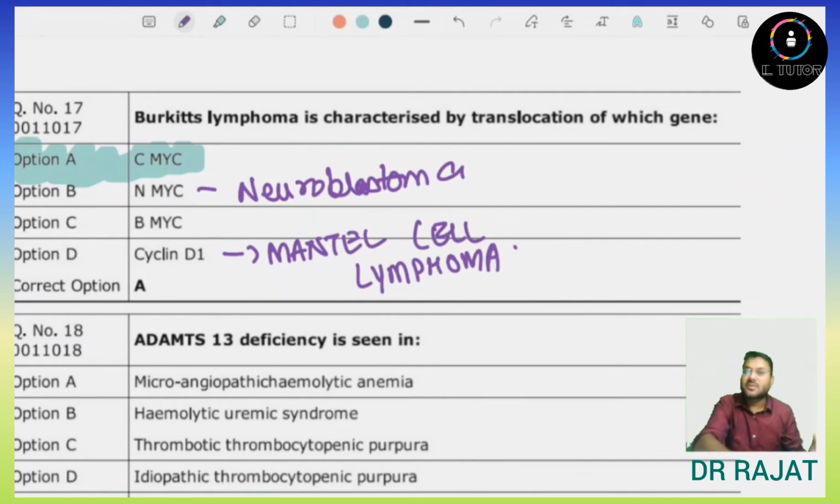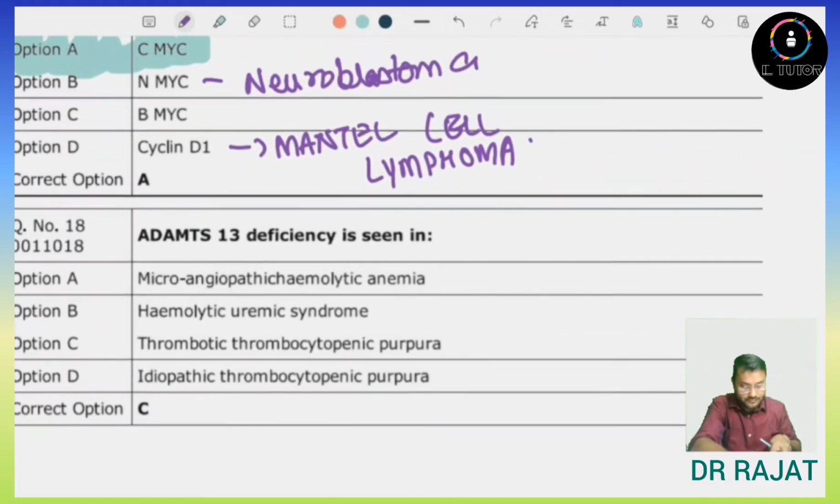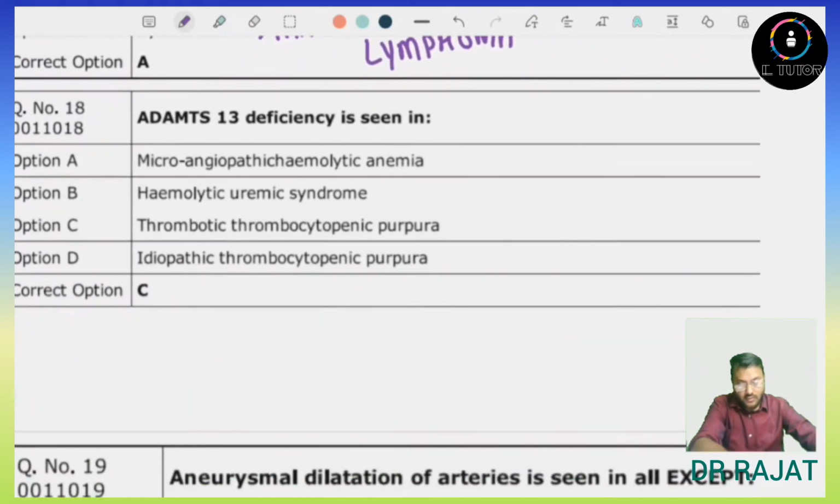So answer will be option number A, c-MYC gene. ADAM 13 deficiency is seen in. So this is again a direct question. ADAM 13 deficiency is seen in thrombotic thrombocytopenic purpura.